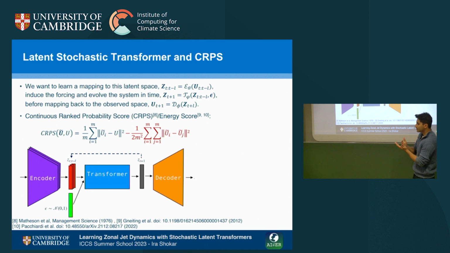So rather than predicting a single output when we're training, we predict an ensemble. We want each of those ensemble members to be close to that single truth trajectory that we consider. And then we want each of those ensemble members to be different in some way, so we're trying to enforce a difference there. And then we have this min-max game where we're trying to minimize our distance to the truth, but maximize the variation within the ensemble.